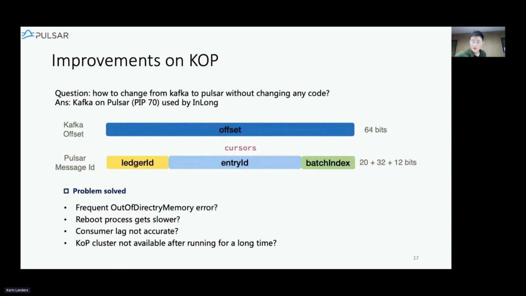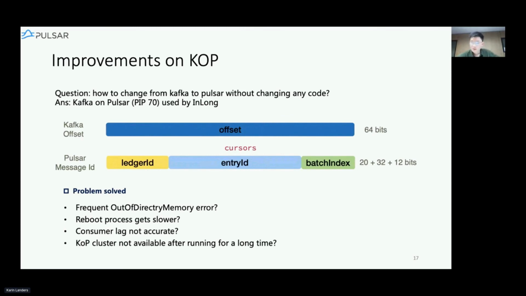Also, we use the Pulsar ledger ID, entry ID, and batch index, all of them, to represent the offset in Kafka. So by doing this, the offset is not continuous anymore. Here we also reduce the length of the ledger ID and entry ID to 20 bits and 32 bits. So when the ledger ID is larger than 20 bits, the whole KOP cluster won't be available again.